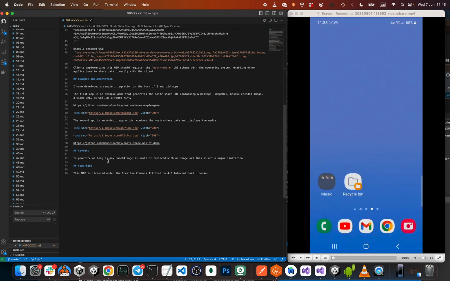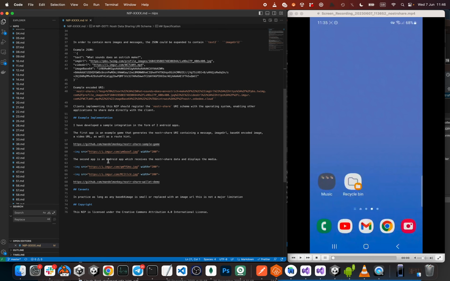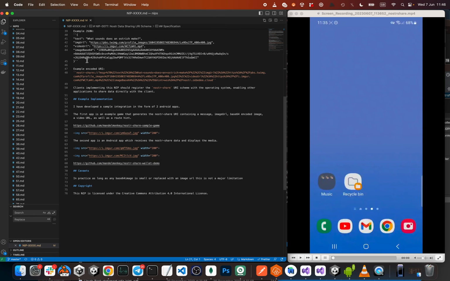One caveat is there's no technical limit to how much data can be shared in the scheme. However, in practice, there is a limit. So I tried to send a very large base64 image, and the Android OS didn't like it and complained. So in practice, you have to keep the base64 image small, and if you want to share large images, you have to really do it with an image URL. So here's just a quick video showing how the two apps I made work, save you having to download it and try it yourself.